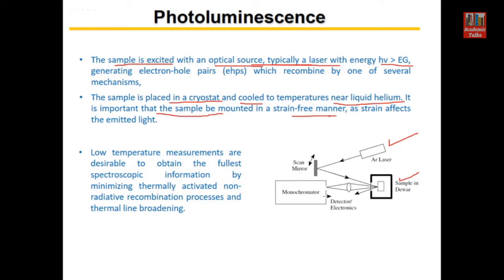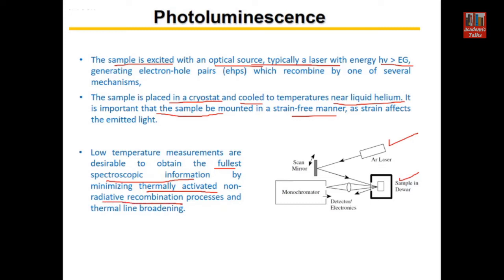The low temperature is necessary because, if we want the fullest spectroscopic information, our purpose is to get that information only because of the impurities and defects. Many kinds of recombination processes can be there which are activated thermally, and they are non-radiative recombination processes.